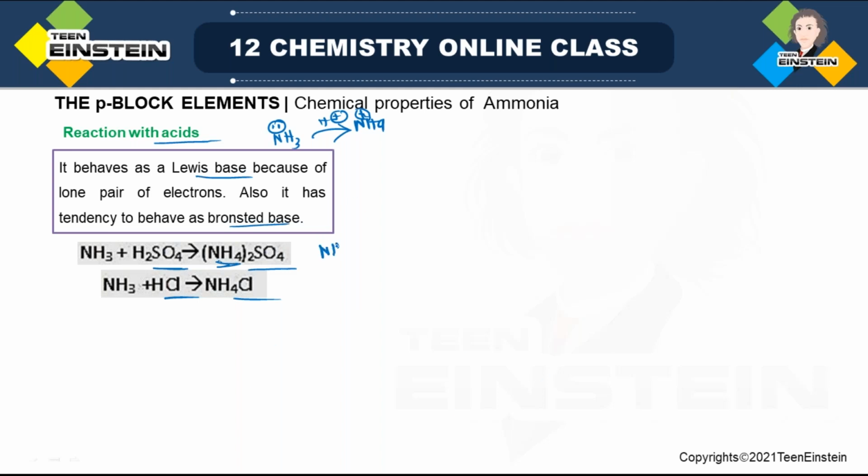But if we consider the reaction between ammonia and a Lewis acid like BF3, then it will be simply donation of electrons, so it is written like this. In this case, it is behaving as a Lewis base, but in the other two, it is behaving as a Bronsted base. This is the difference, because in BF3 there is no H+, so how will it accept H+? It has to donate the lone pair of electrons only.